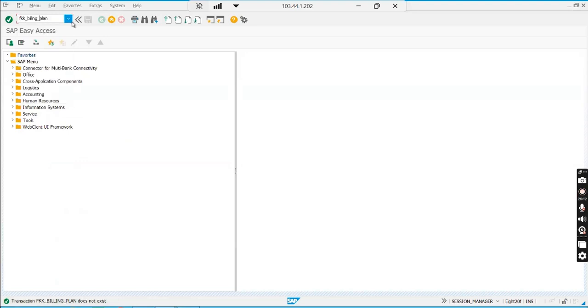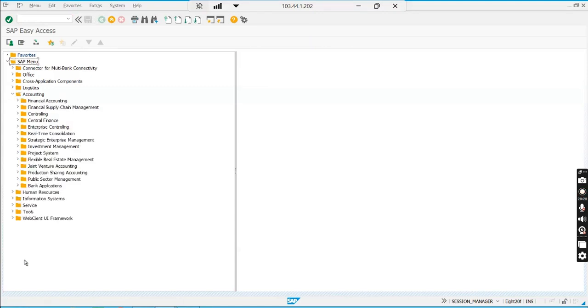FKK. What about bill plan? BIL. Have I entered two Ls? Achha, one more L. Okay. Anyways, let me find it from the menu. So accounting, it will be around this FKK bill plan, billing plan, billing underscore plan, something like that.